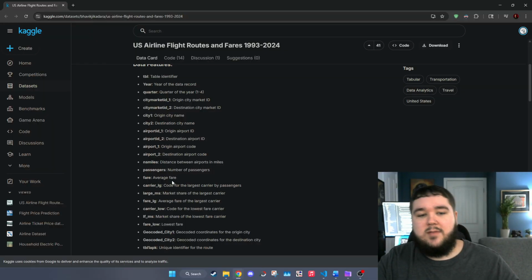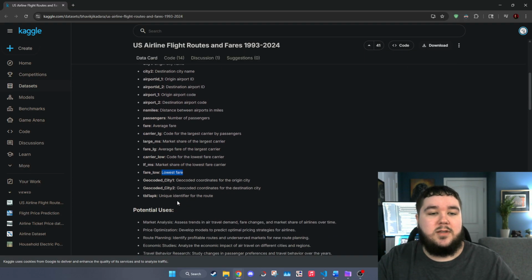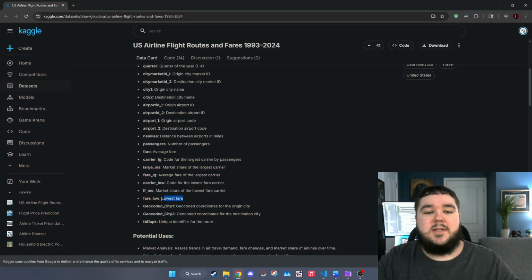I wish it gave us every single fare, but it does give us the lowest fare, so we could even look at what's the lowest possibility that I could be paying for a flight. That could be something good to look at, especially since it's not an aggregated value like the fare is, because that's the average value. So maybe I'll use this one as my